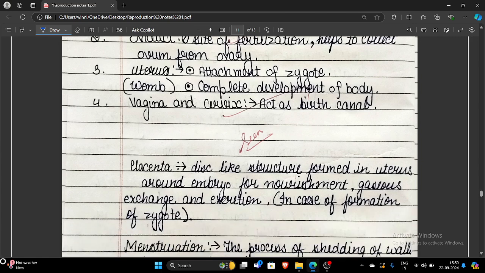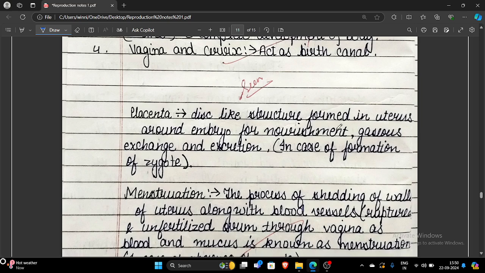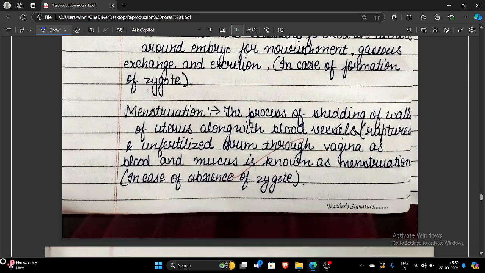So two types of questions will be asked in exams. What happens if zygote formation occurs, then placenta will be formed. If the zygote formation does not occur, then menstruation occurs.